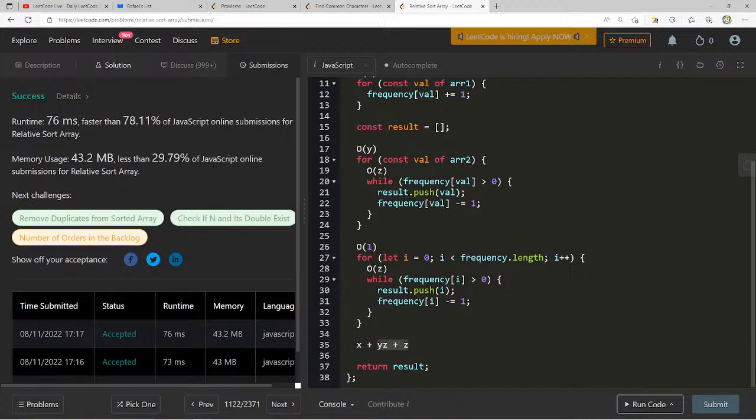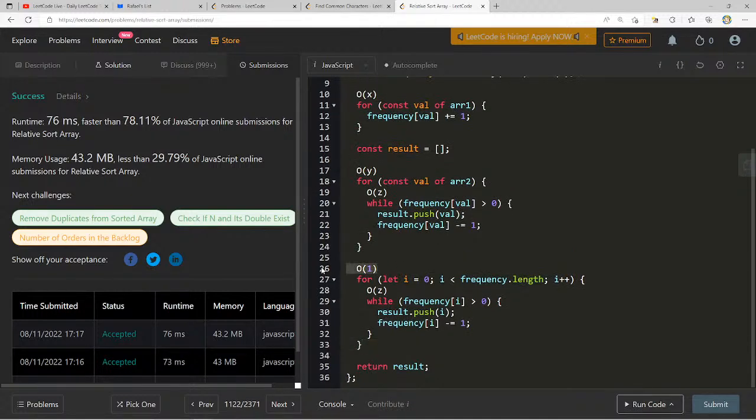There's probably a way to factor this out, but I haven't done this sort of math in a while. YZ plus Z, can we do Z times 1 plus Y? Something like that. Maybe this is too specific, but I feel like this would be the time complexity.